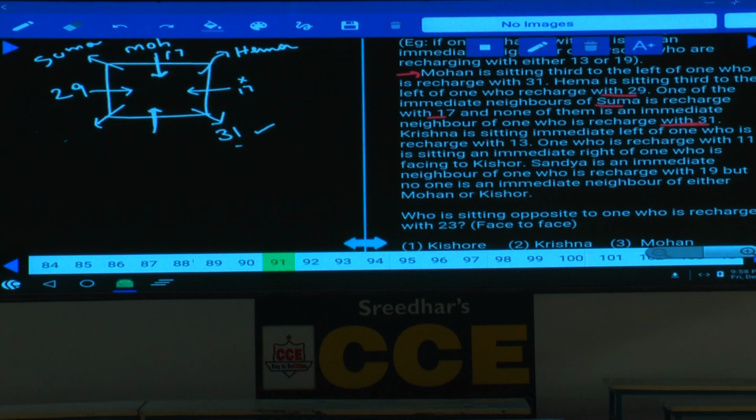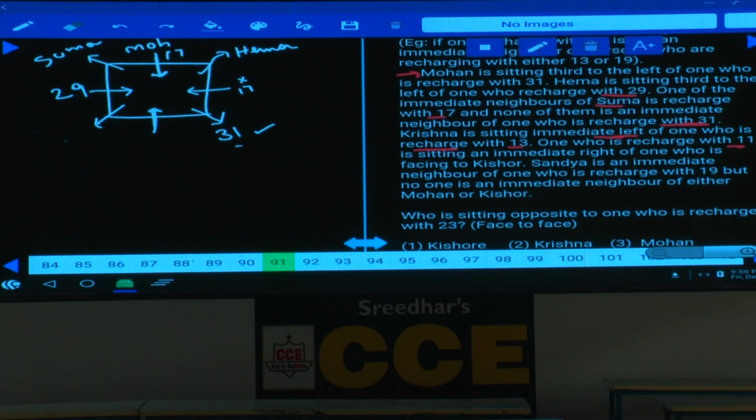And Krishna is seated to the immediate left of the one who recharged with 13. Now Krishna is opposite to whom? Krishna is to the immediate left of the one who recharged with 13. And Krishna is sitting to the immediate left of the one who recharged with 13, isn't it? Tell me what can be the position of this Krishna here? And one who recharged with 11.